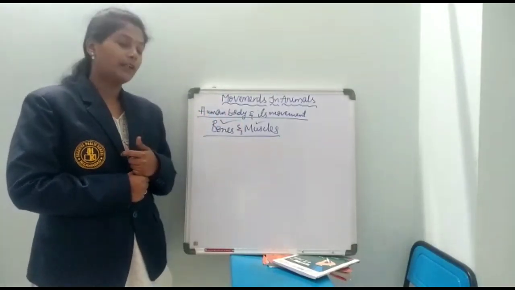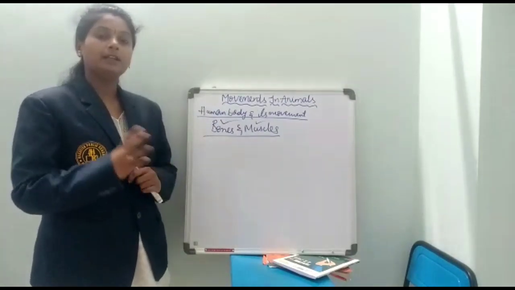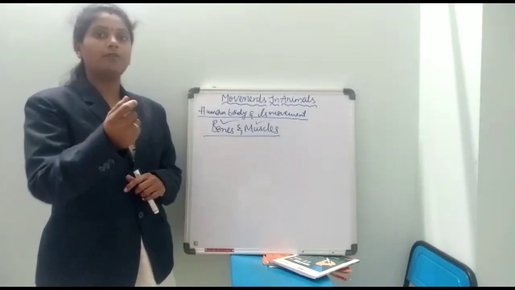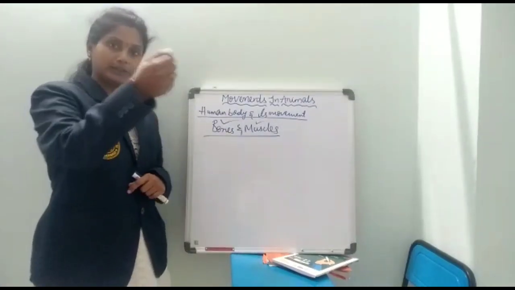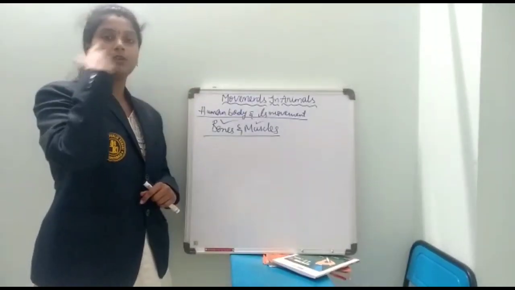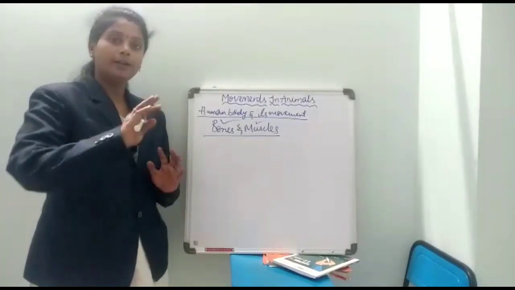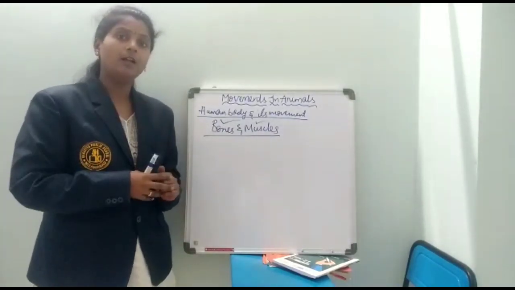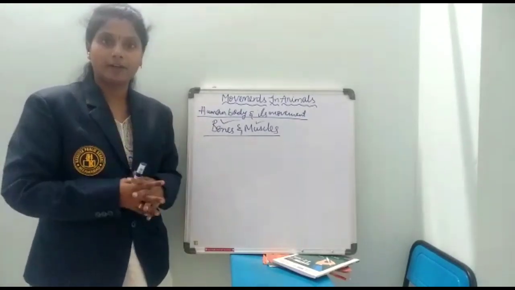To understand this one, you are very well familiar with the cricket game. In that game, what happens? Two teams will be there, one team for batting, one team for bowling. If you observe a bowler, how is he able to bowl a ball? He will be rotating his whole arm and releasing the ball. So his whole hand is rotating. And not only that, he is able to bend his body in catching the ball. For batsmen also, bending and running. In this way, they are moving their different body parts.